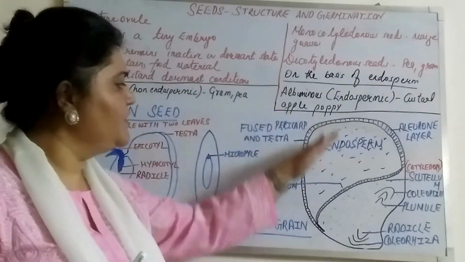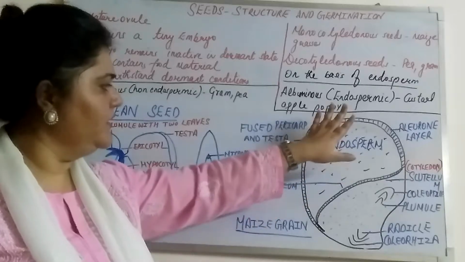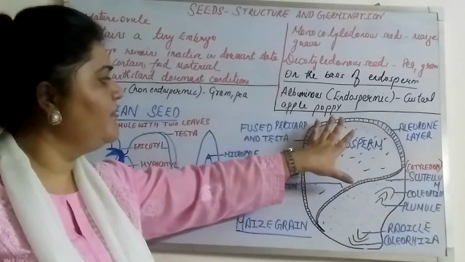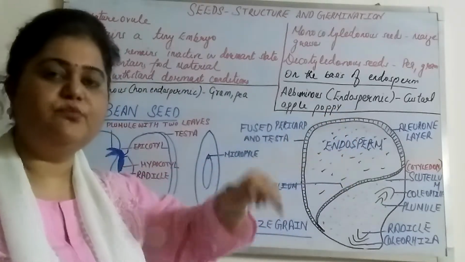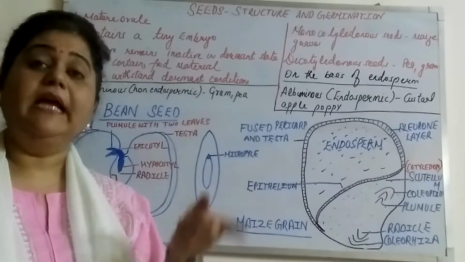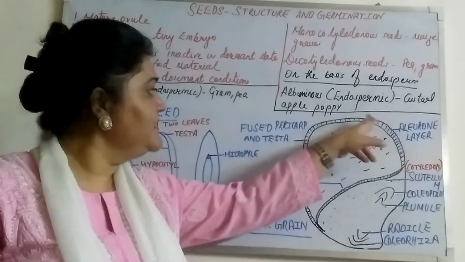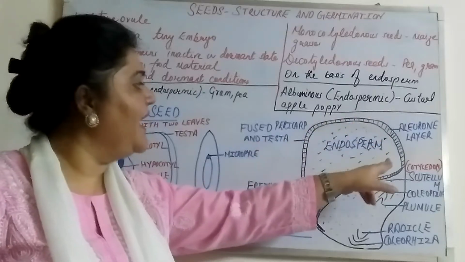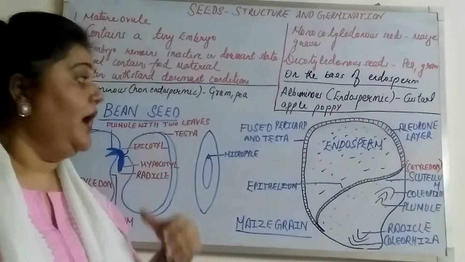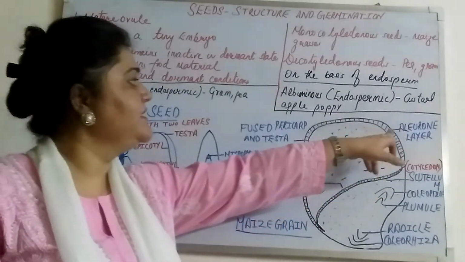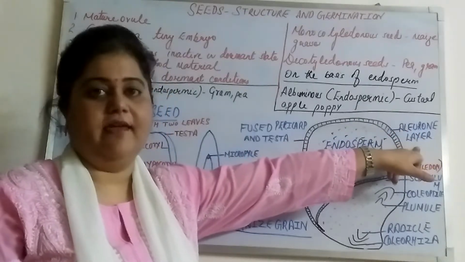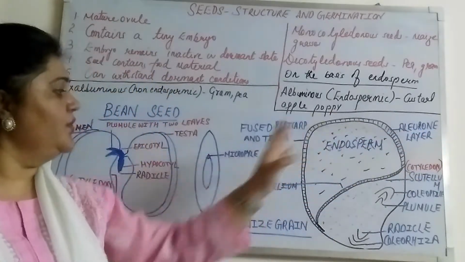The endosperm gives nourishment to the embryo. And this endosperm is covered by a proteinaceous layer, a layer made up of protein, that is known as the aleurone layer.